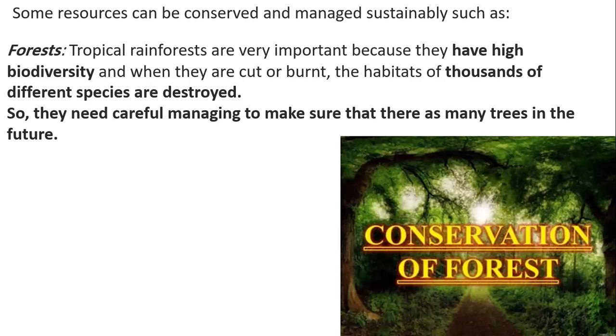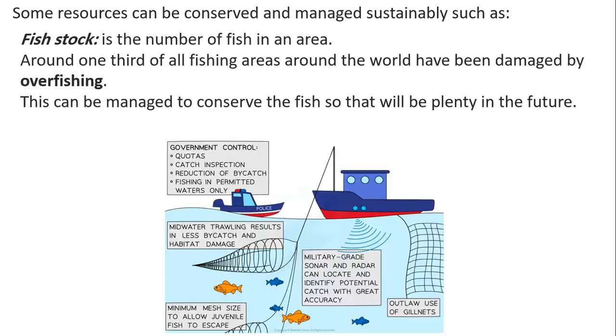So we need to carefully manage that we plant as many trees as we can. We need to make sure that we keep them as they are, and we can use other resources, or we can plant other trees for our use. And even if we used some of the trees, we need to make sure to plant them back again into the rainforest.